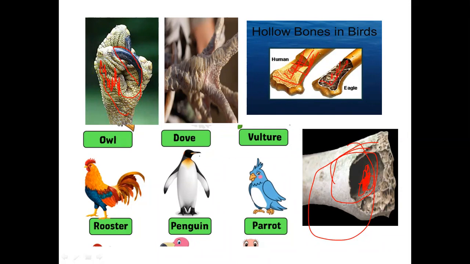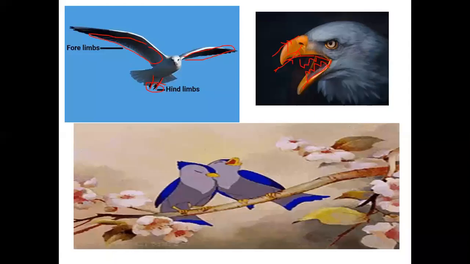And you can see examples also here: owl, vulture, rooster, penguin, parrot. They all are Aves. Aves means bird. They all are birds.